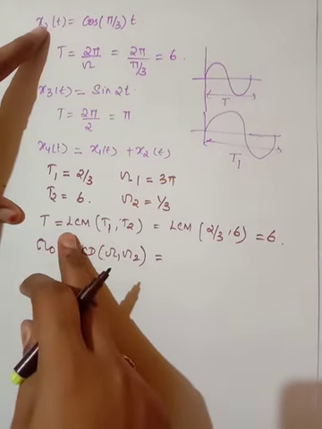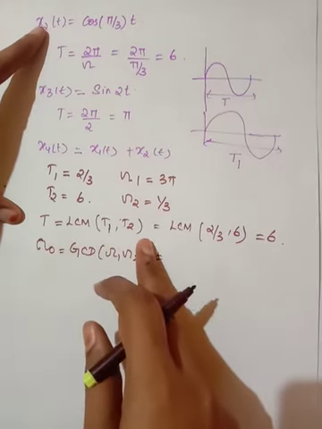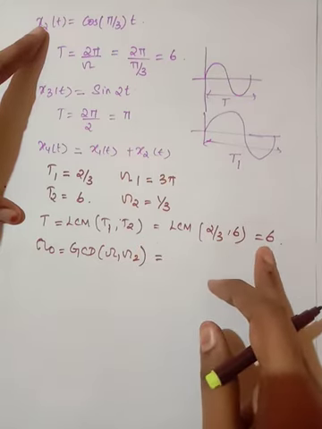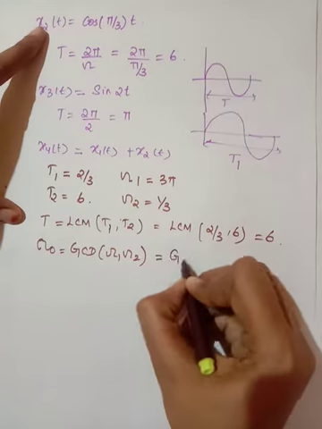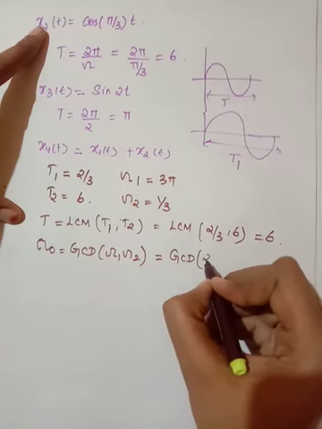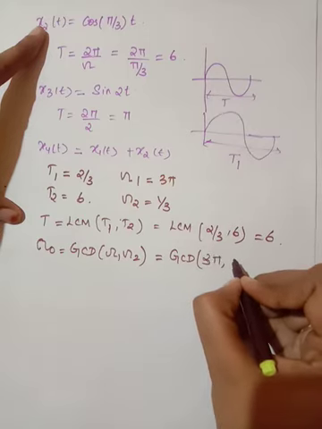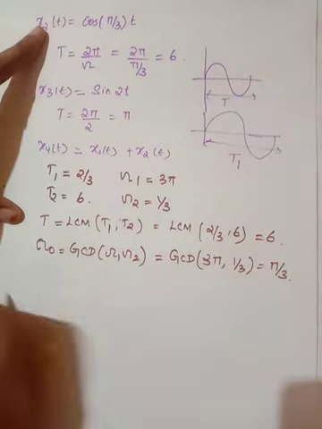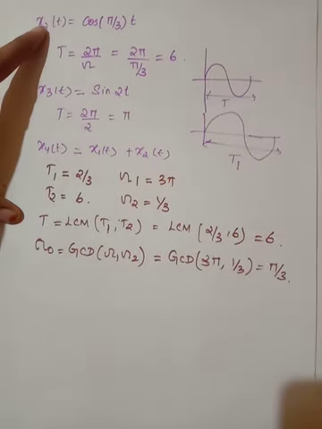So T is equal to LCM of T1 comma T2, which is LCM of 2/3 comma 6, equal to 6. And here also we take the GCD of the fundamental frequencies 3 pi and pi/3, which is equal to pi/3. So this is the condition.